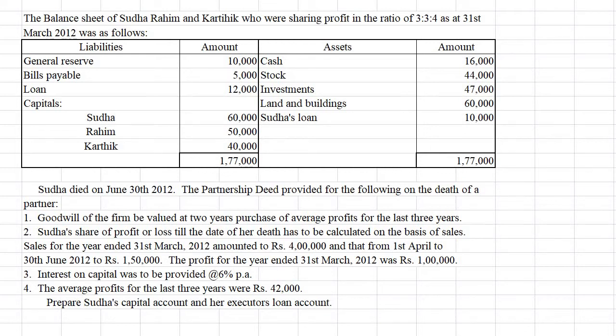And the average profit for the last 3 years was 42,000. Average profit is directly given here. With that we can calculate Sudha's share of goodwill. So we have to prepare Sudha's capital account and her executor's loan account. Let us see how to prepare.